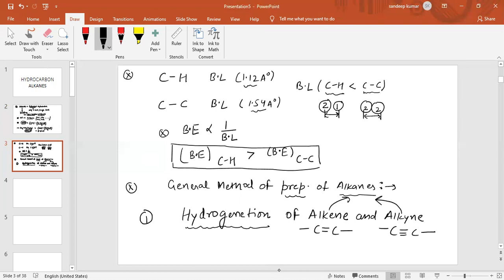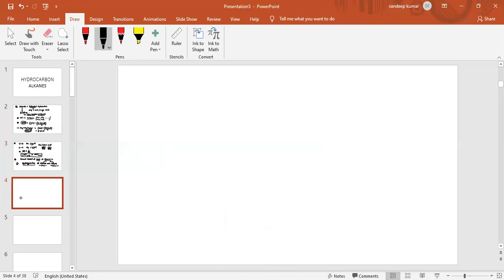So we are going to discuss how we prepare alkane from alkynes and alkene. In this case, this is a very easy reaction. You can easily see, if we take alkene like CH2 double bond CH2 and add hydrogen in the presence of a catalyst, platinum, palladium and nickel. Why we use platinum, palladium and nickel, I will discuss with all of you.